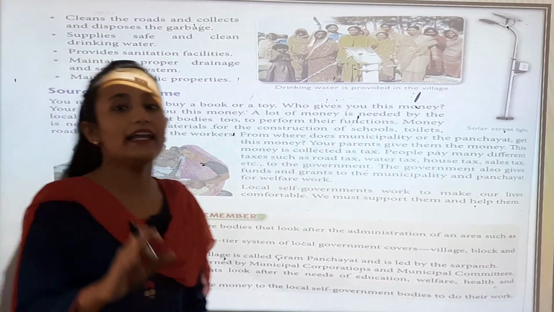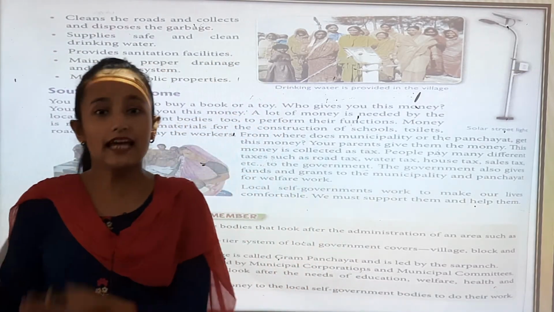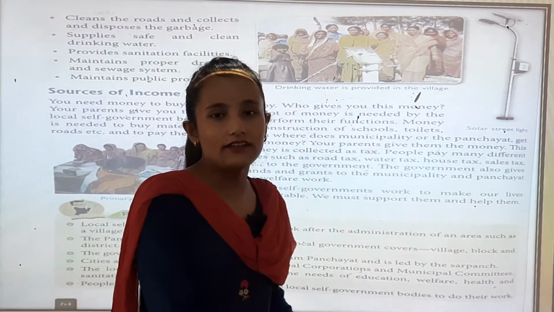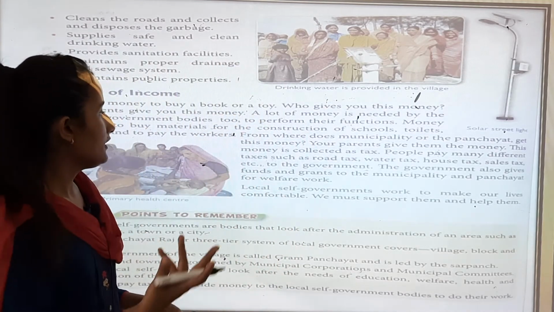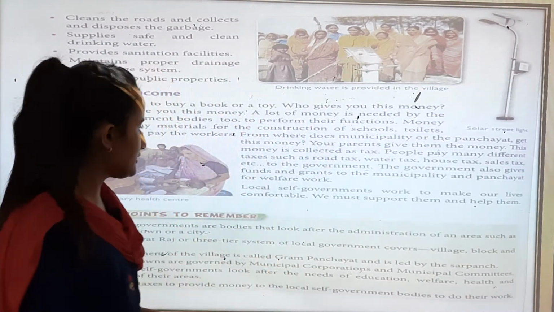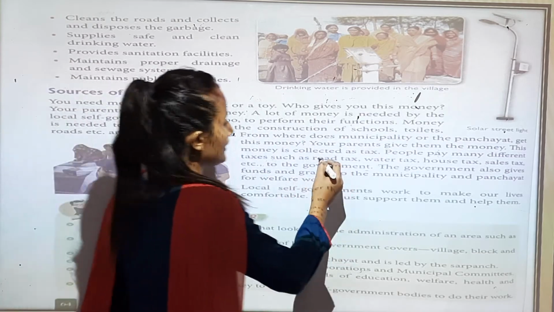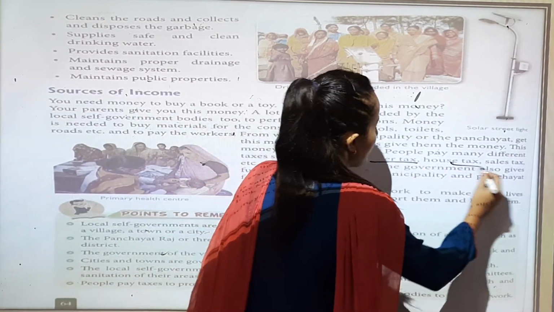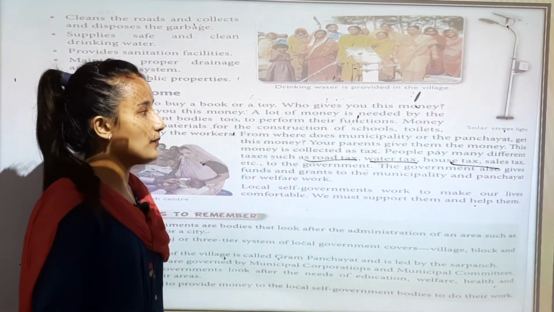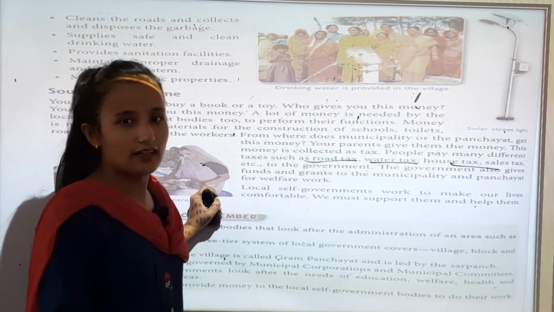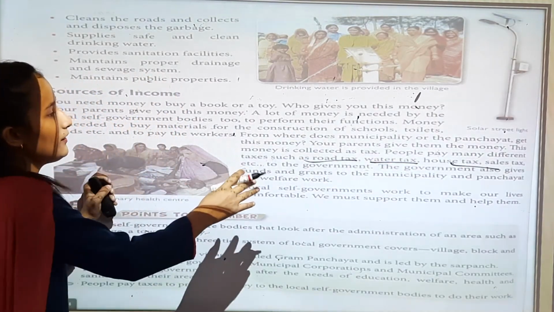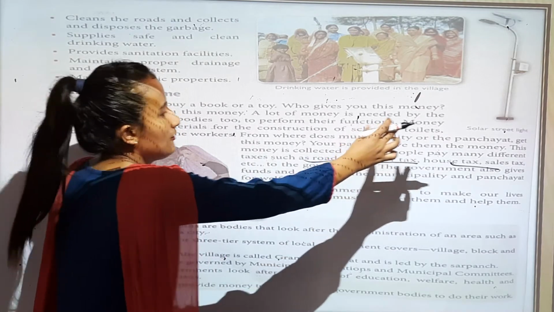So these are the taxes that your parents used to give to municipalities and the Panchayat Raj. So this money goes to municipalities and panchayats.